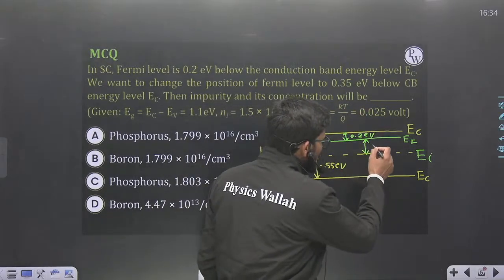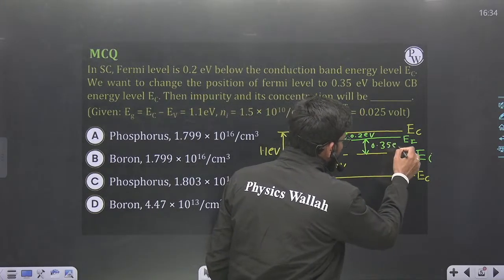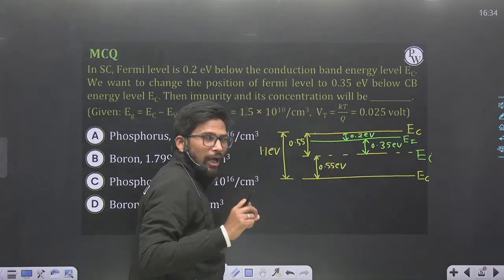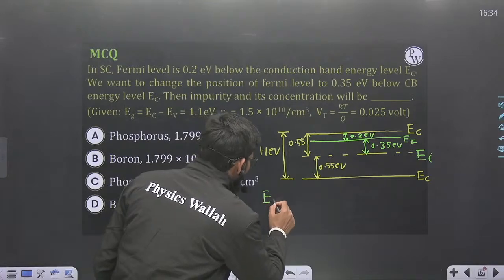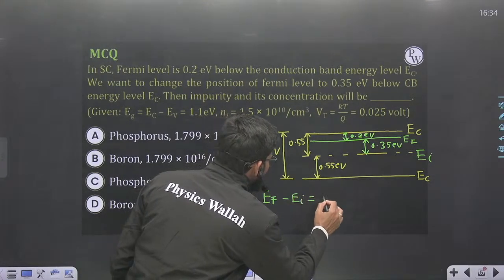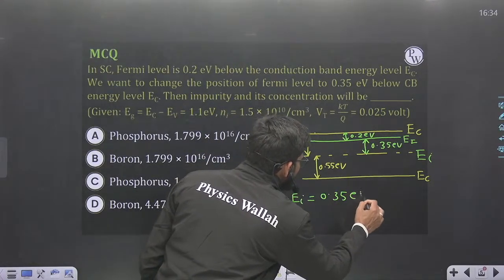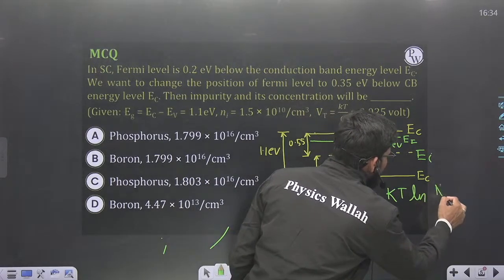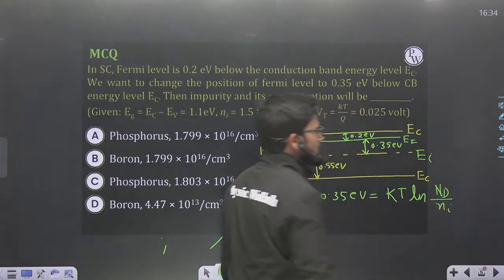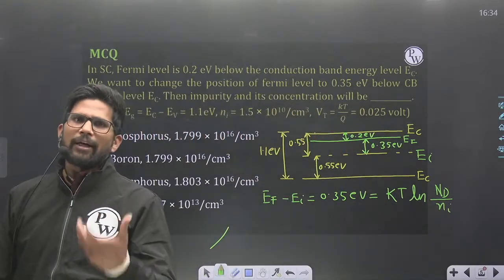This shift, which is 0.35 electron volt, definitely. This total is 0.55, so this shift is 0.35 electron volt. This shift is equal to EF minus EI, which in this case is KT ln Nd upon Ni, where Nd is doping concentration of pentavalent type.